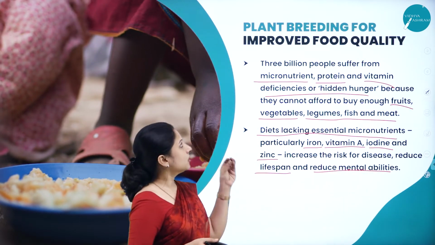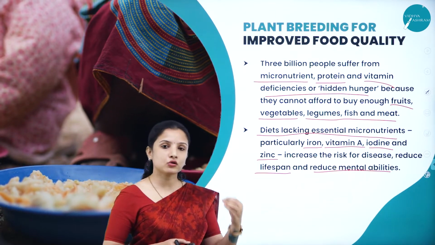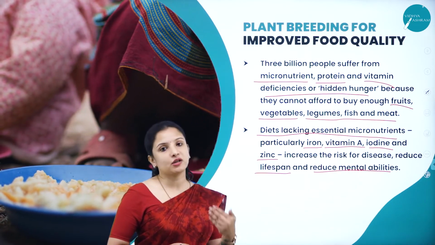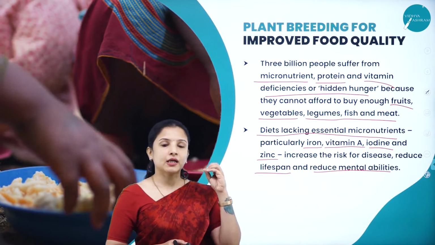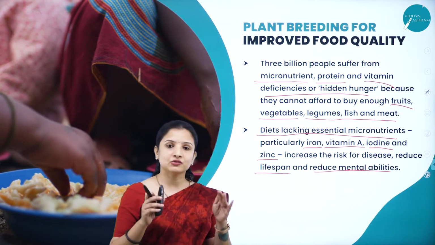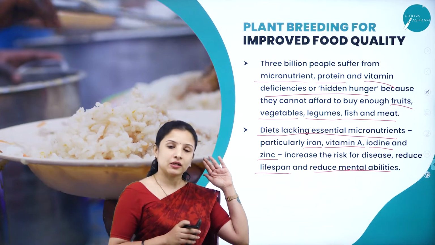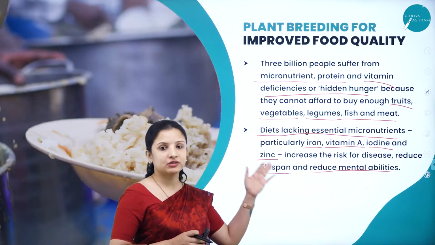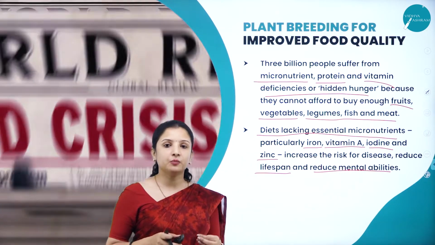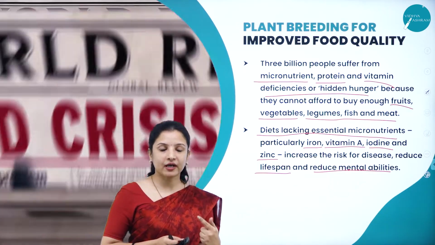So that is why a lot of breeding techniques should be followed, wherein they can not only increase the yield of that particular crop but also increase the quality of that yield, so that the yield itself has a lot of nutrients, vitamins and minerals, and when people consume it, they get enough nutrients even if they don't consume the costly vegetables, fruits, fish and meat. Because there are people for whom even one meal a day is difficult to get, right? It is difficult.